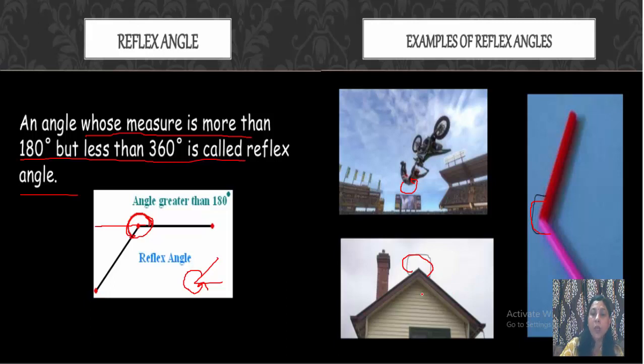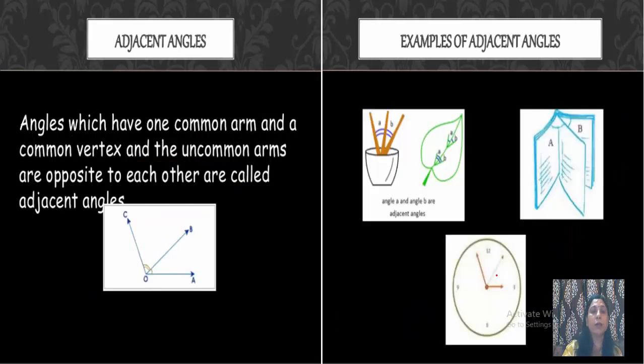As you can assume, if this angle is 90 degrees, then the total angle is 360 degrees. If we subtract 90 from 360, what is left is 270 degrees, which is more than 180 degrees and less than 360 degrees. Therefore, this is known as a reflex angle.